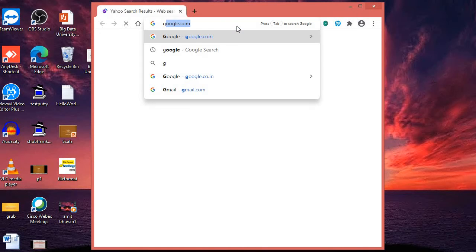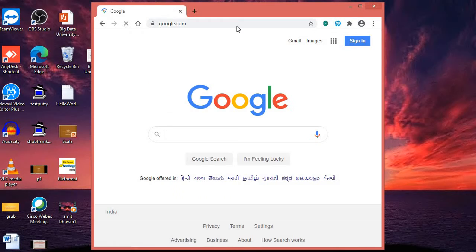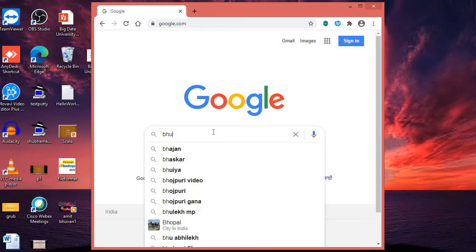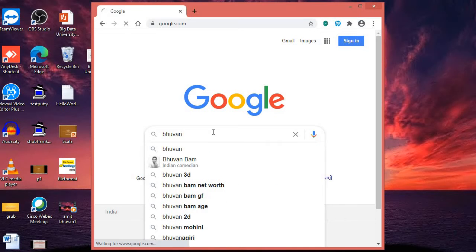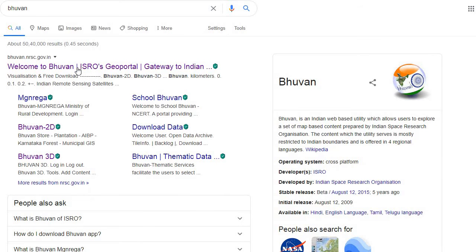Here I go to google.com, and then I just write Bhuvan. Let's see what is shown here. The data shown here is about Bhuvan: Welcome to Bhuvan, a geo portal gateway to India. Before going to that website, first let's know what Bhuvan is.